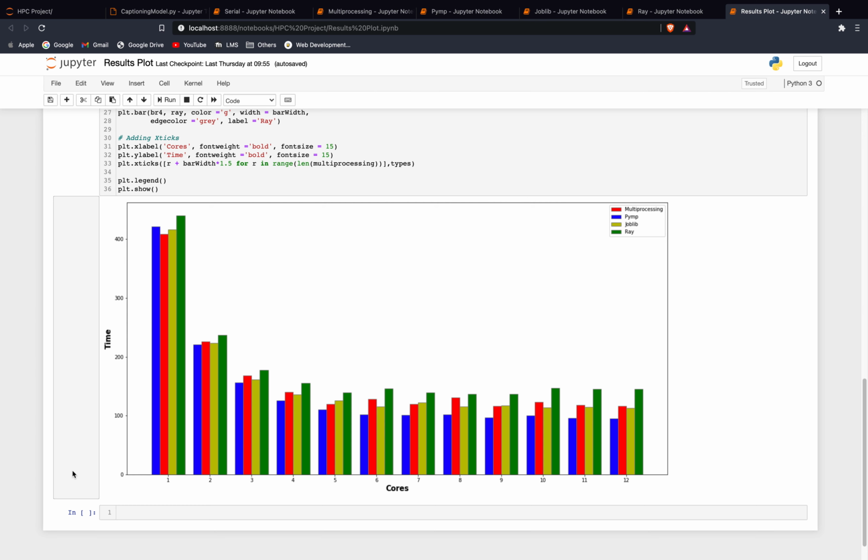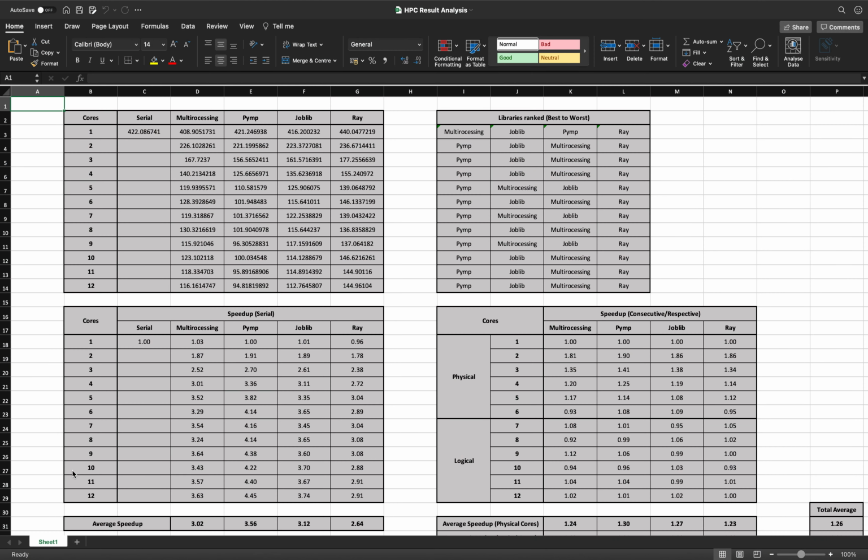Now we have done some simple calculations on these values to get a broader view on the performance and trends of each library. In this spreadsheet, we see some tables, and I'll explain each and every one of them. The first table has all the data which has been observed from the code, and the second table ranks these libraries according to their performance in each step.